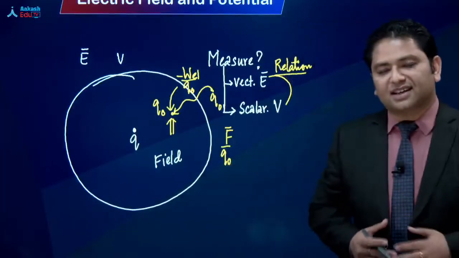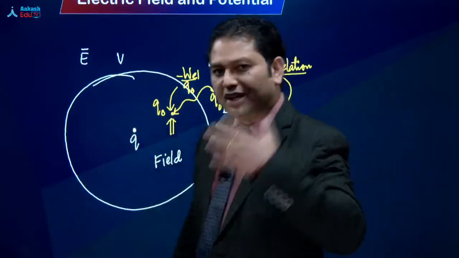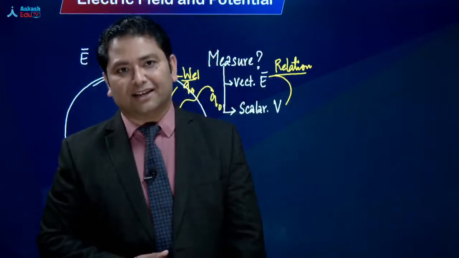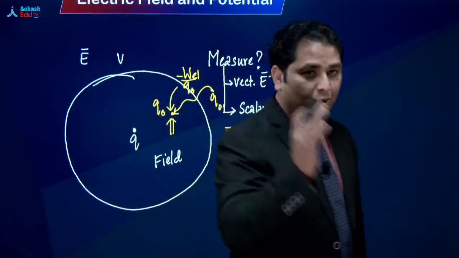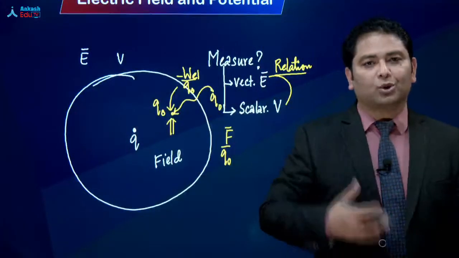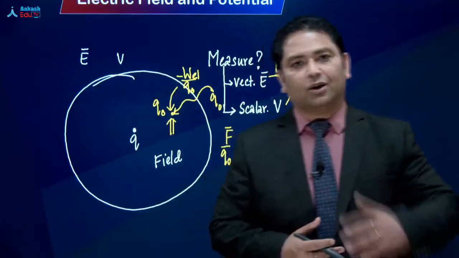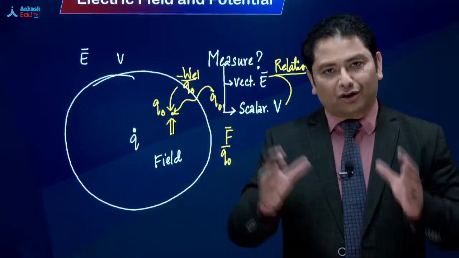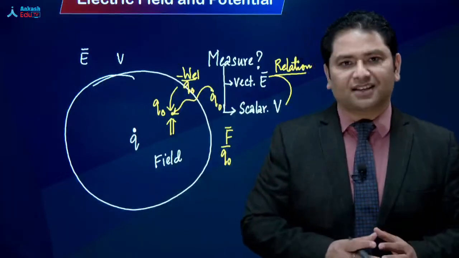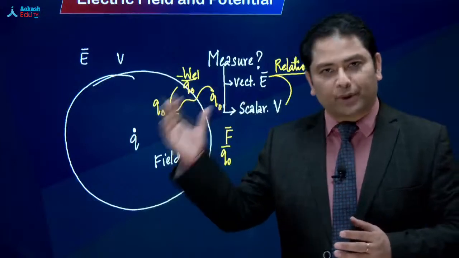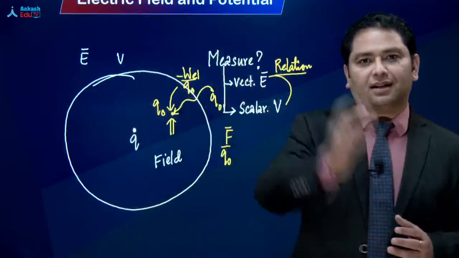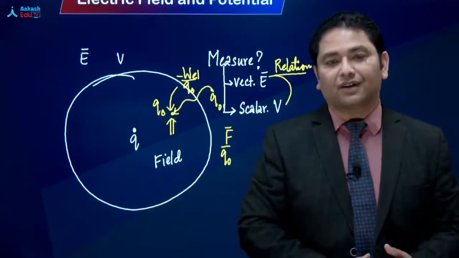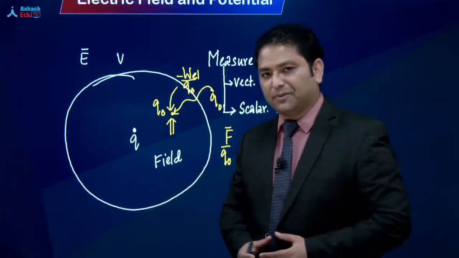Now, did you realize electric field measure करने के लिए we have involved force, जबकि potential measure करने के लिए we have involved work done. Let's repeat it again. In order to measure electric field, we have involved force. In order to measure potential, we have involved work done. और force उसी जगह पर निकाली जाती है, और work done के लिए we bring the given charge from infinity till that given point, and there goes the definition, the measurement of electric field and potential.